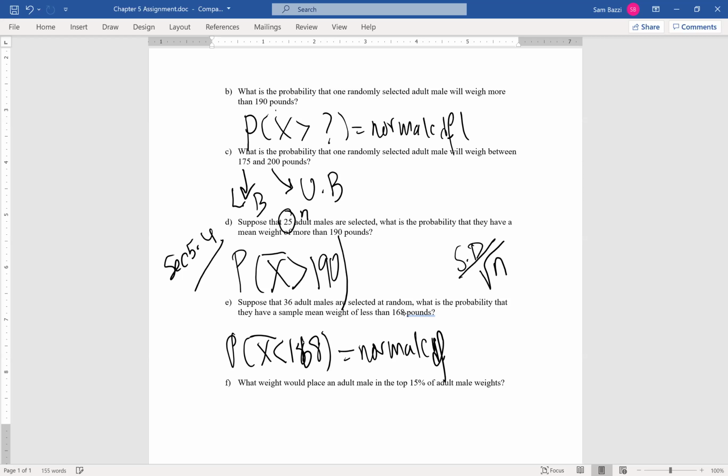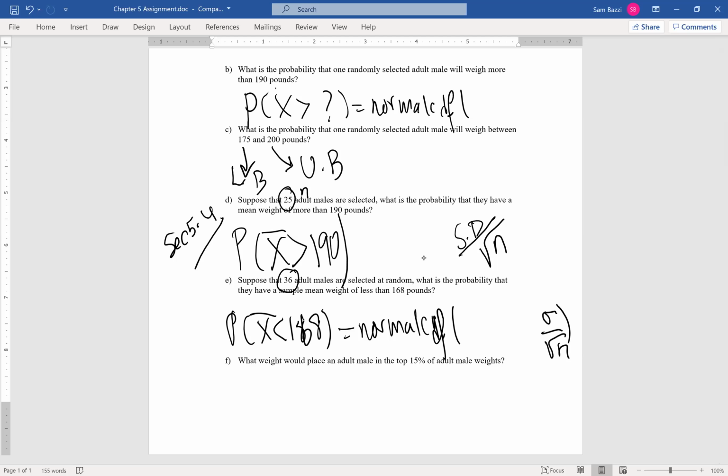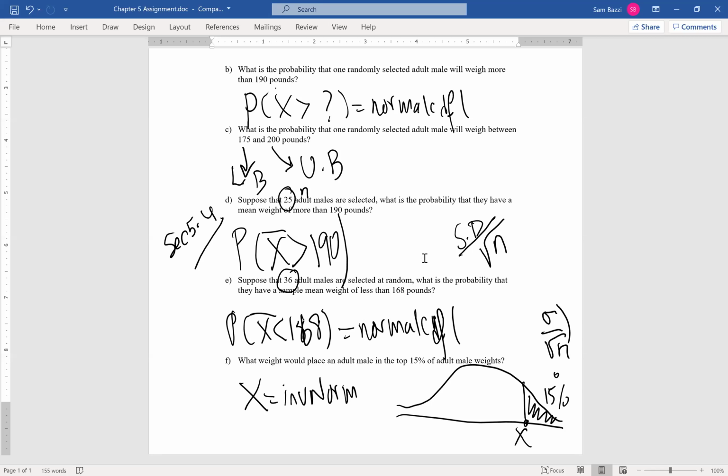For part F, what weight would place an adult in the top 15%? So he wants X here, guys, and you must use inverse norm to find X. And the top 15% of weight should be here. That's the 15%. And that's your X value. I'll let you find this one.